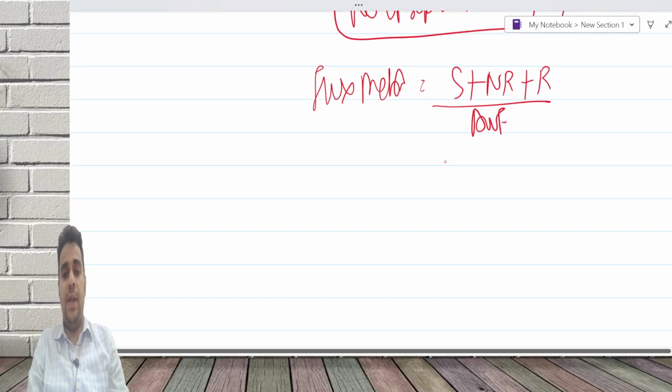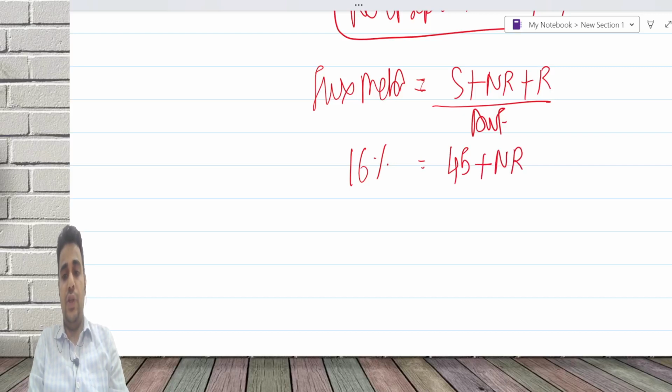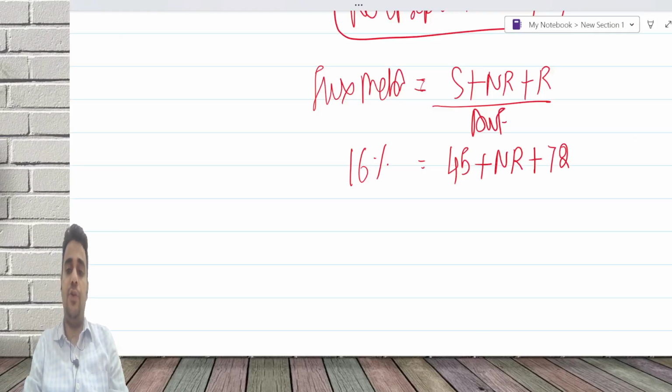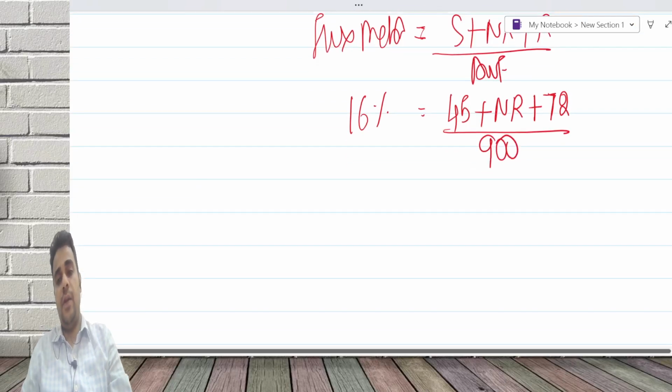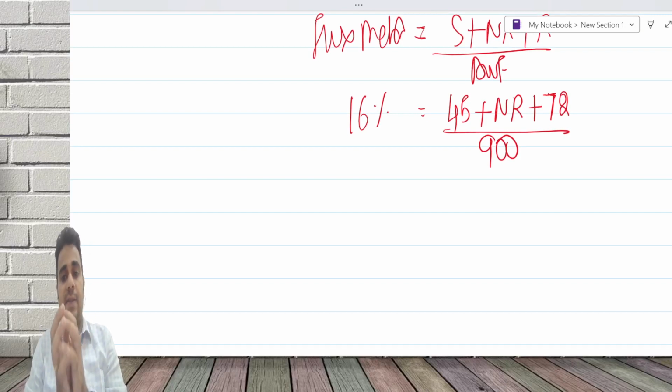The flux method answer is 16%, which is equal to 45 plus new recruitment plus 72, whole divided by 900.